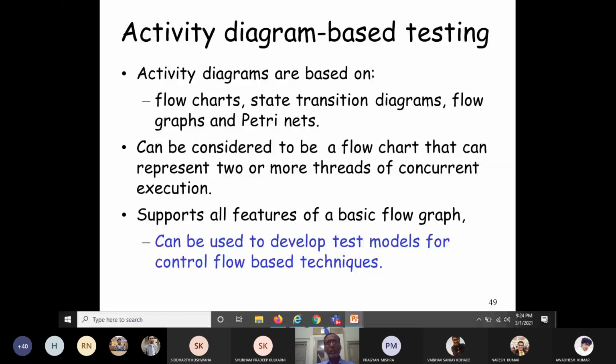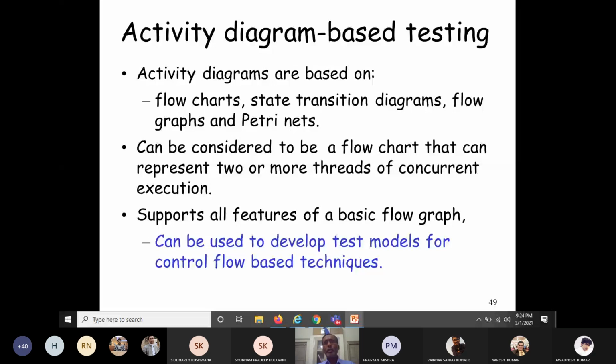An activity diagram can be considered to be a flowchart that can represent two or more threads of concurrent execution. Activity diagram supports all features of a basic flow graph. It can be used to develop test models for control flow based techniques. So one major difference I have told is that parallel activities cannot be represented in a flowchart, but they can be represented in activity diagrams. Activity diagram supports all the other features of a basic flow graph and can be used to develop test models for control flow based techniques.